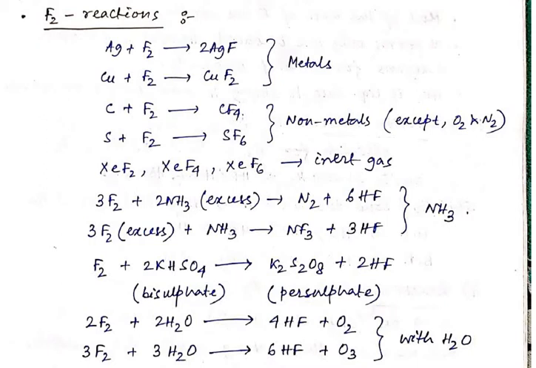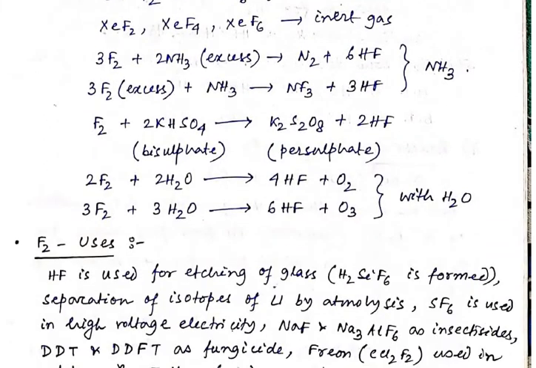Okay, so fluorine is less reactive with oxygen and nitrogen, because, as everybody knows, the second most electronegative element is oxygen, and the third one is nitrogen. It can form various compounds with the inert gas, like XeF2, XeF4, XeF6, like that. When fluorine reacts with an excess amount of ammonia, it will form nitrogen plus HF, and when the fluorine amount is in excess and there is a smaller amount of ammonia, nitrogen trifluoride, that is NF3, is formed along with HF. Okay.